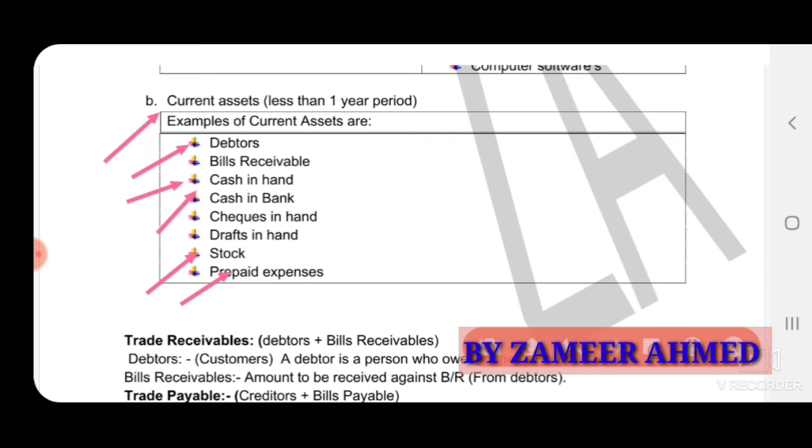So, dear students, in fundamentals, we even have one question: classify the following into asset account, liabilities account. You should know the assets and liabilities. As a common student, you should know the assets and liabilities because they come under the basic terms and terminology.